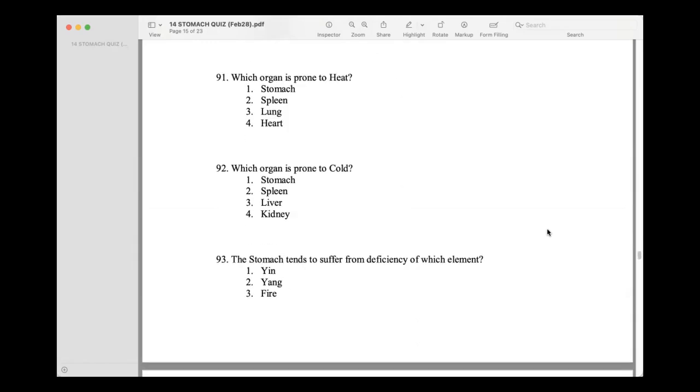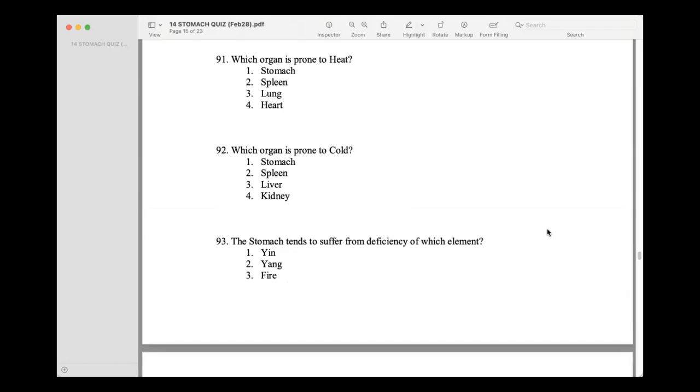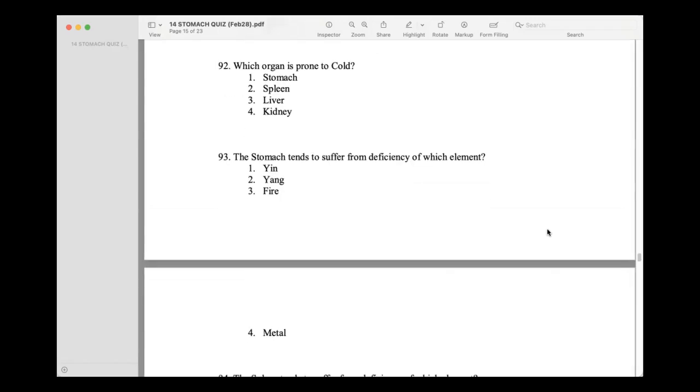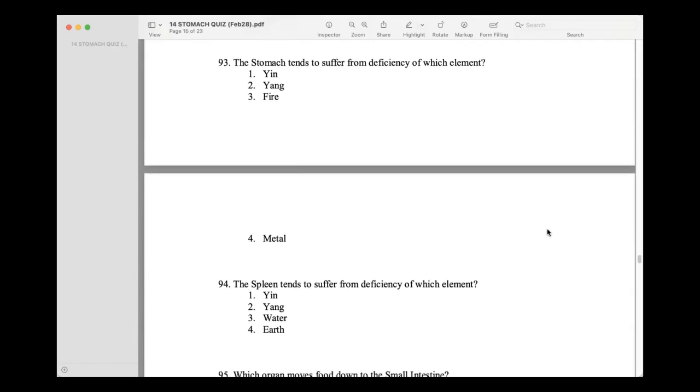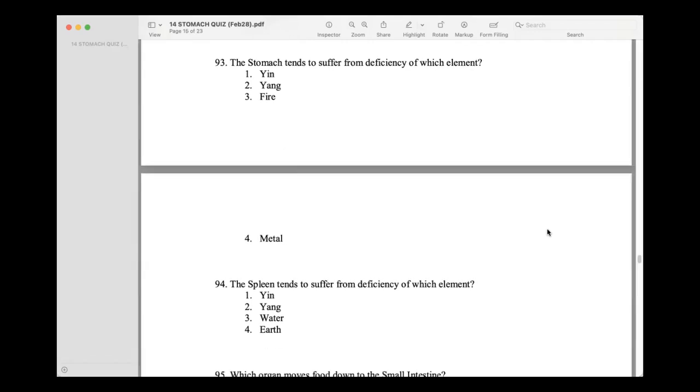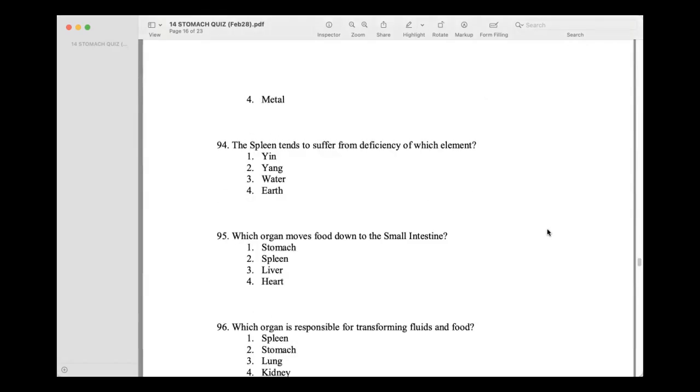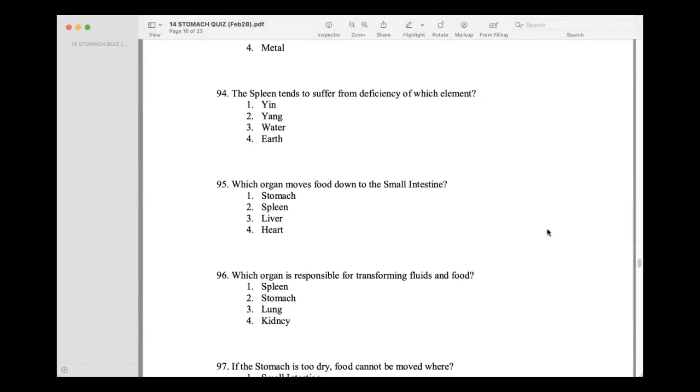Spleen. Which organ is prone to heat? Stomach. Which organ is prone to cold? Spleen. The stomach tends to suffer from deficiency of which element? Yin.